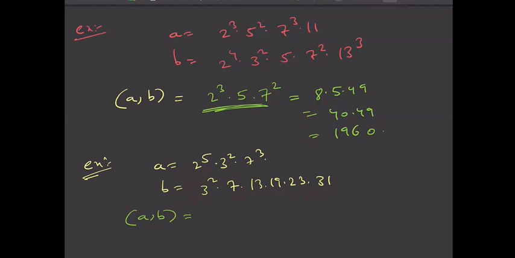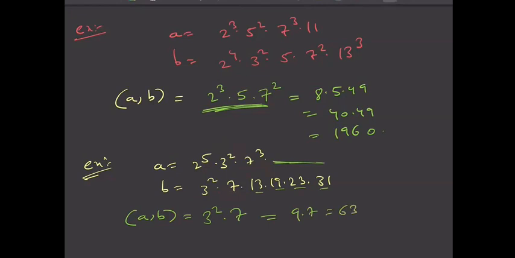So in 3, the common thing is 3 square, right? It is common to both A and B. And in 7, the common thing is 7, right? And nothing else, right? 13, 19, 23, 31, these are not in A. So this is nothing but 9 into 7, this is 63.